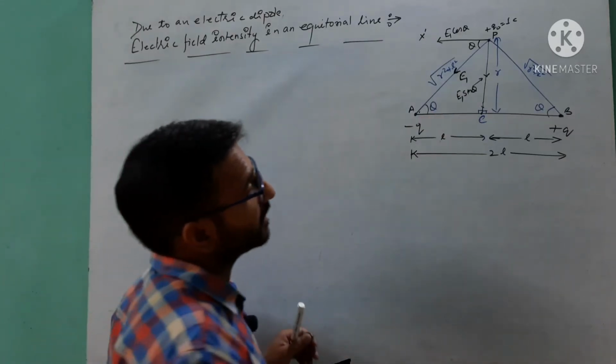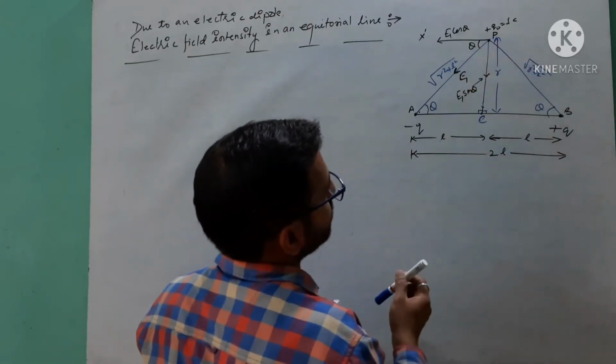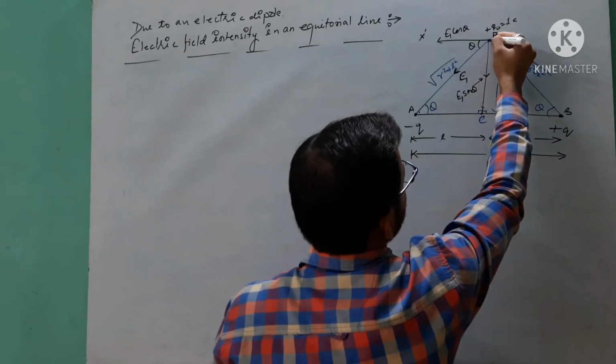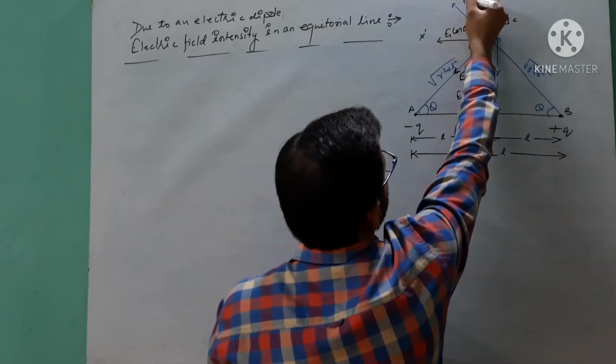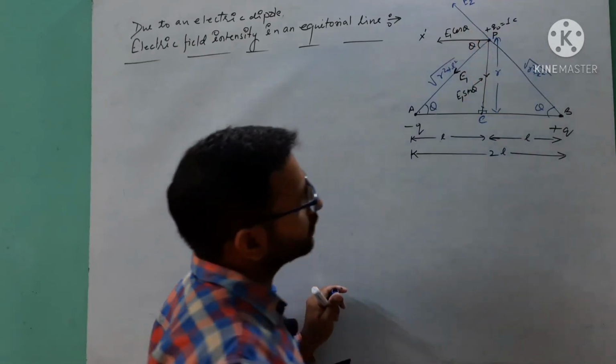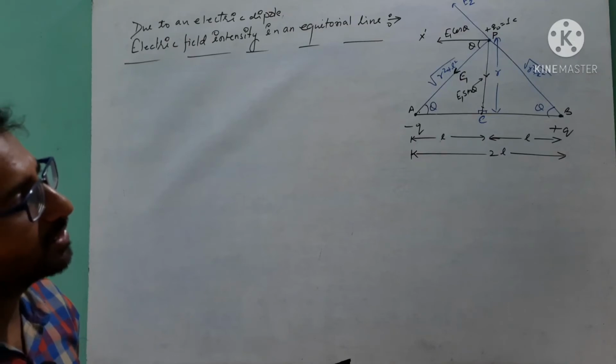On the other hand, the second part, this is our positive charge, so positive gives us a repulsion, so the repulsive force is in this way. So this is the direction of E2, the electric field due to this plus Q charge.